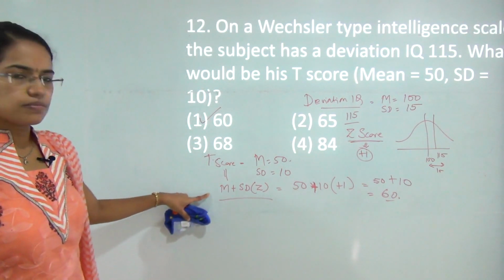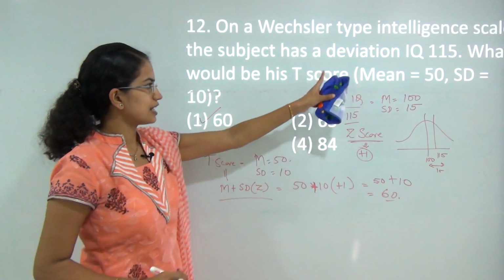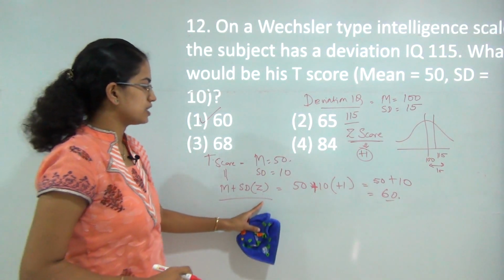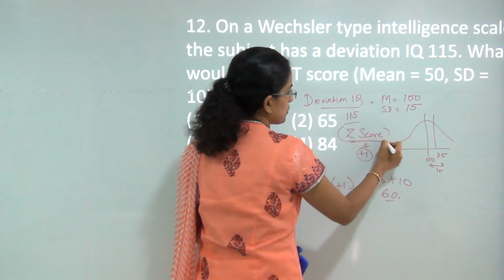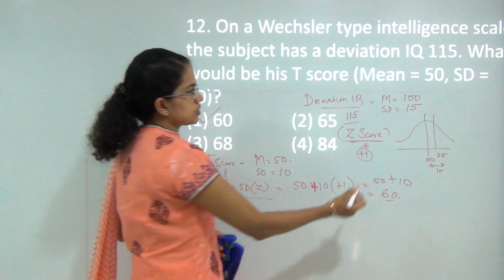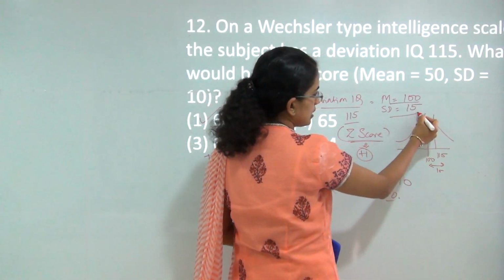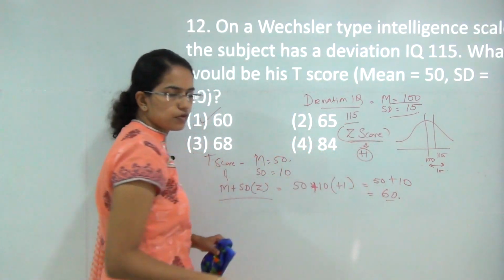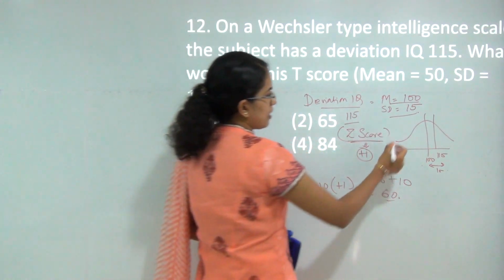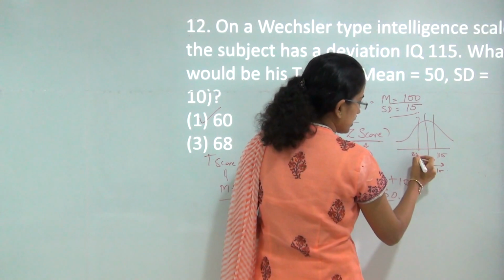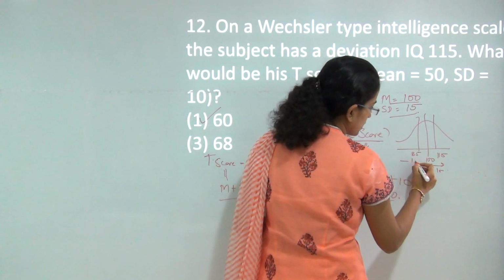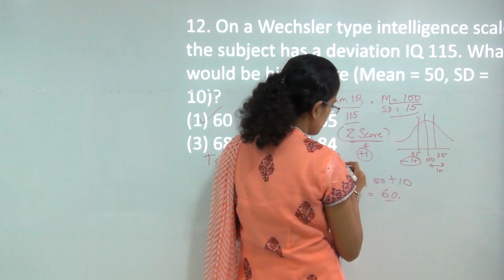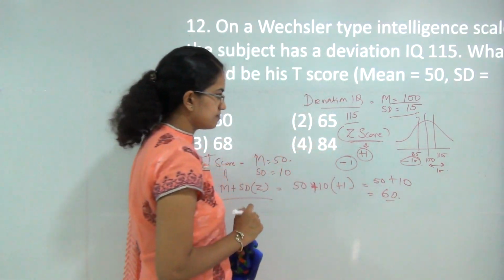So T score would be the mean and the standard deviation, that's standard for T score, multiplied by the Z score, and here is how we have calculated the Z score. Since there is mean of 100 and standard deviation of 15, this would be positive 1 standard deviation for 115. If I want to find out this value, this would be 85 and this would be -1 standard deviation, or the Z score would be -1 in this case.